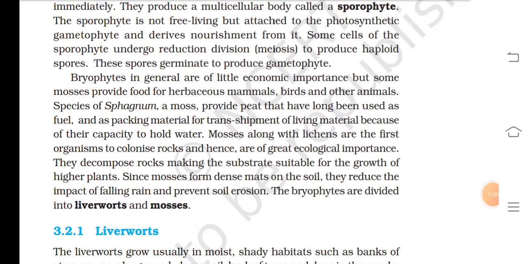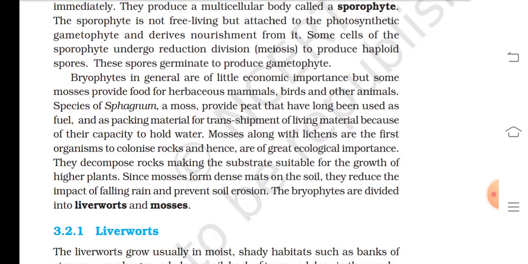Bryophytes in general are of little economic importance, but some mosses provide food for herbaceous mammals, birds, and other animal species. Sphagnum, a moss, provides peat that has long been used as fuel and as packing material for transshipment of living material.